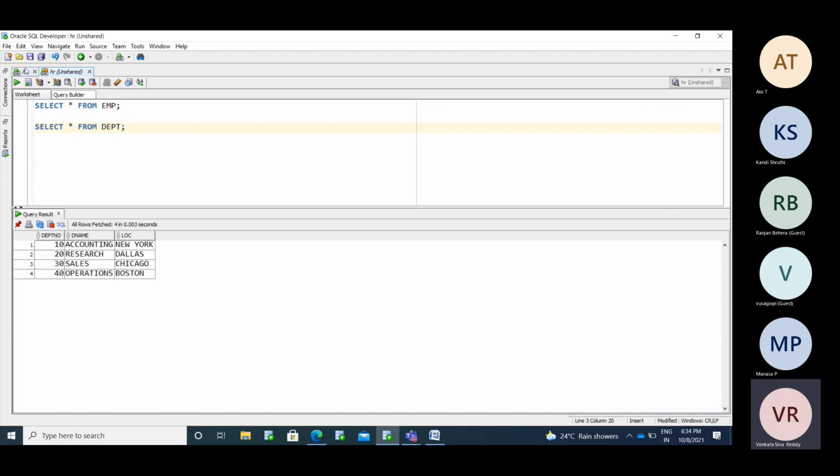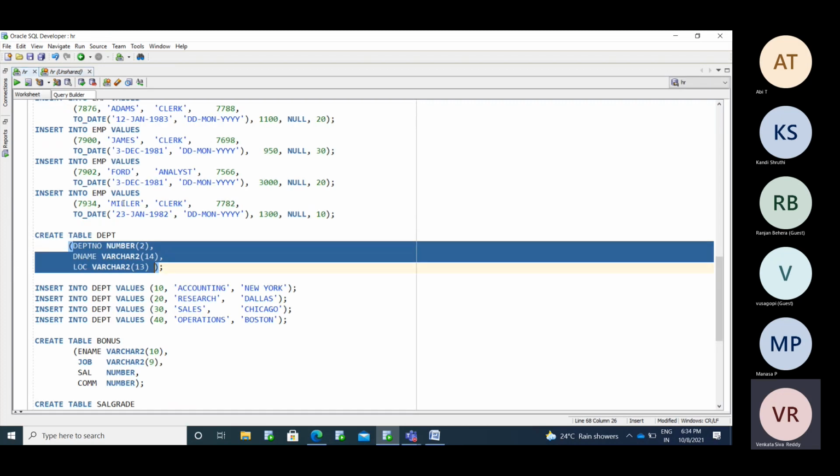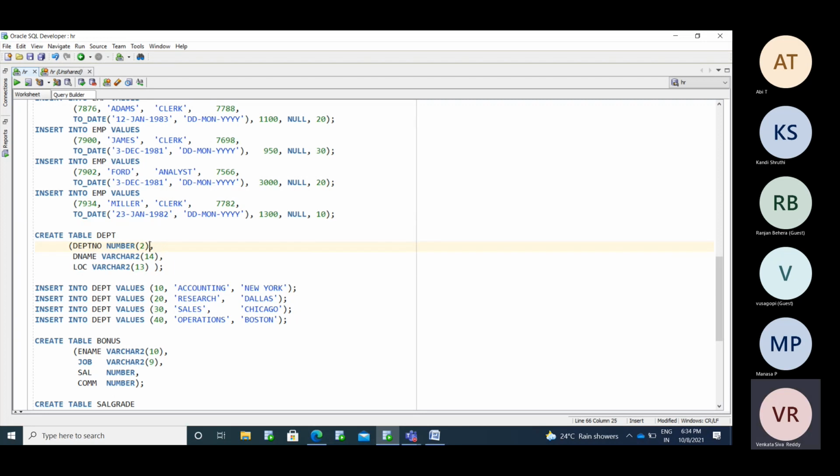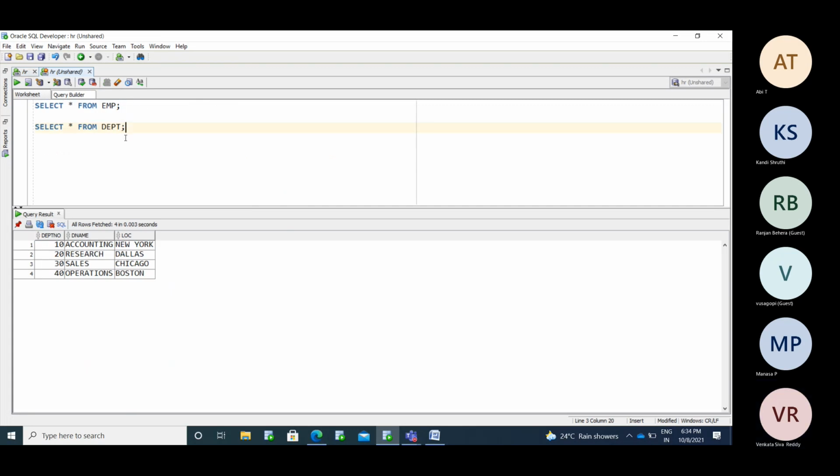While creating the table, you can simply mention primary key like this, but I forgot. Now I am going to add the primary key to my existing table. For that, we need to use the alter command.